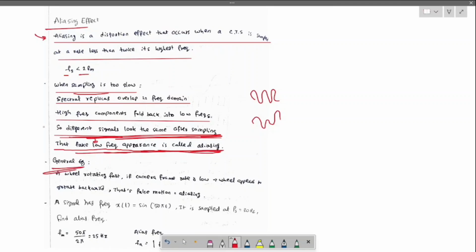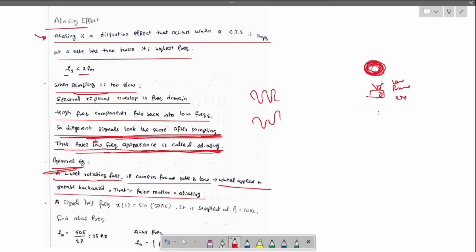A general example for this, so you will get the picture. A wheel rotating fast: if the camera frame rate is slow, then the wheel appears to rotate backward. This is known as false motion aliasing. Like a rotating wheel is there, and when you capture it, this is the fast moving wheel and this is a low frame capturing camera.